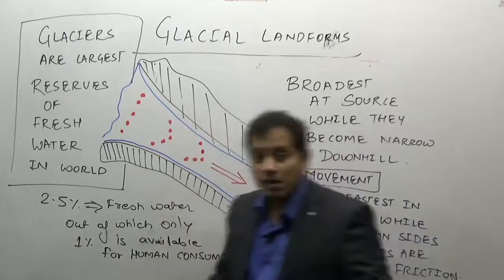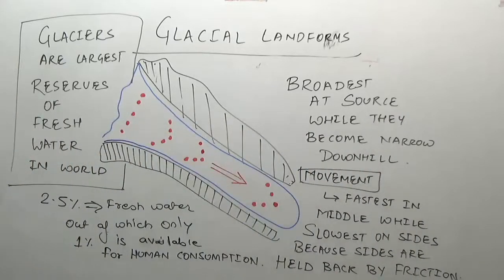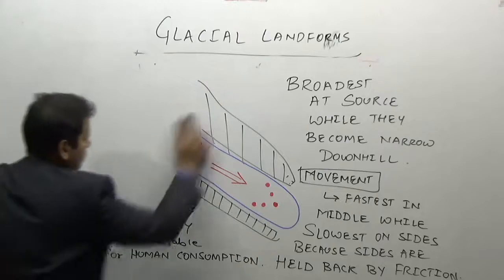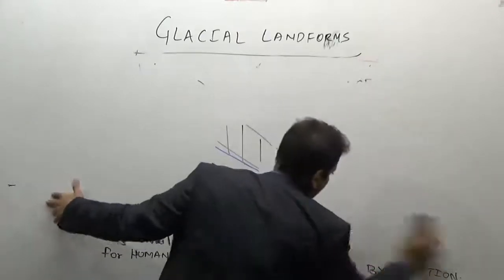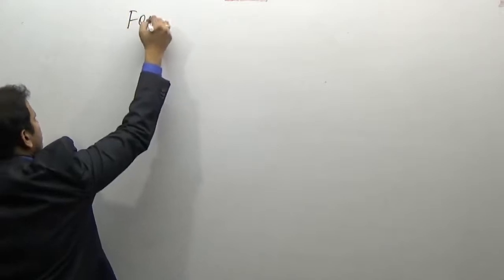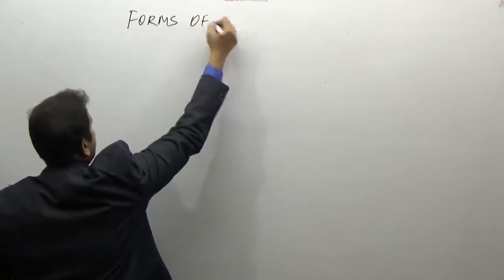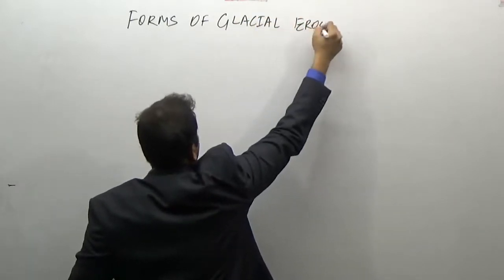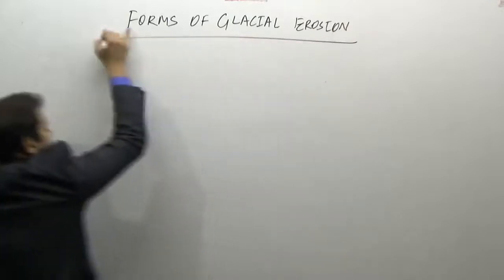Now coming to the topic, that is glacial erosion.